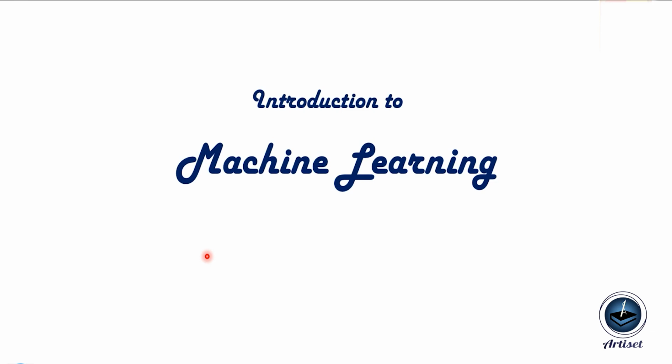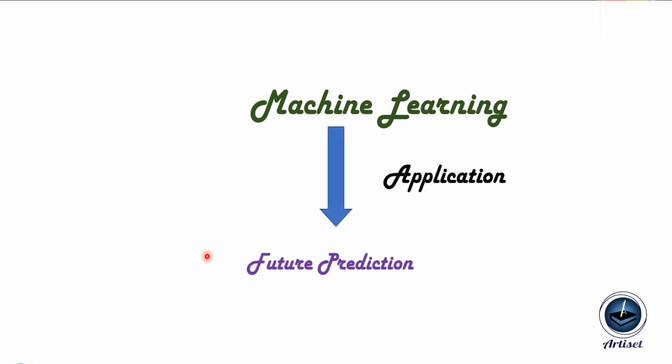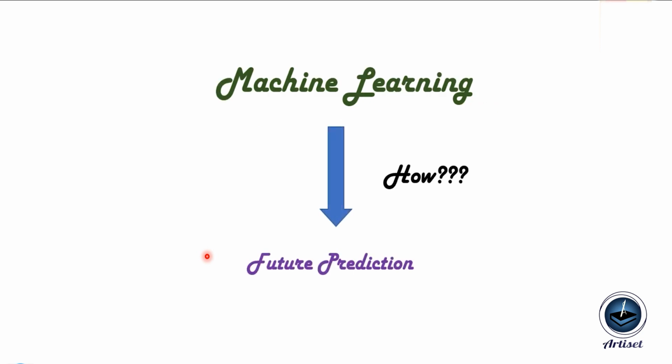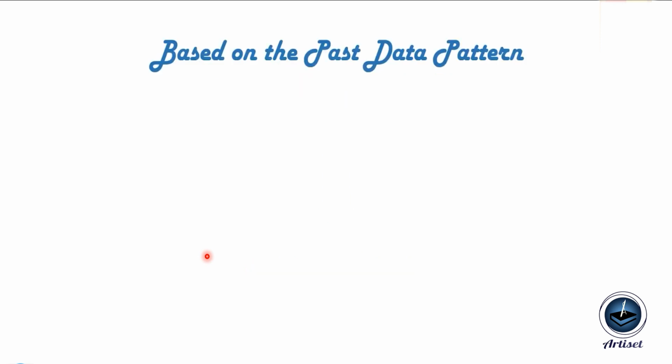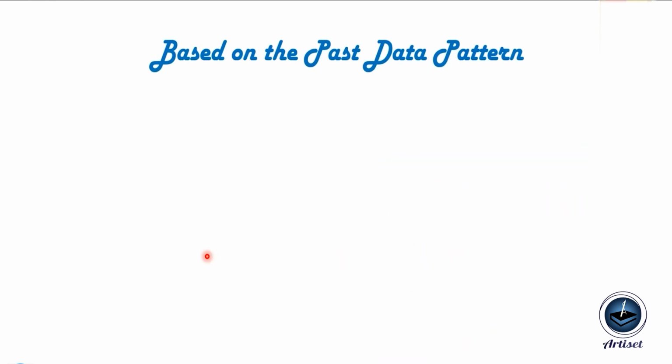So in this particular video, we are going to discuss what machine learning is, an overview of machine learning. Machine learning is the application for future prediction. How is this future prediction possible? Let's see how. Based on the past data pattern, we select the algorithm. But how does the algorithm help with future prediction?